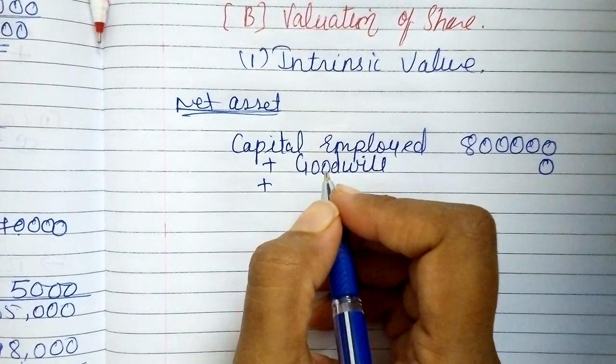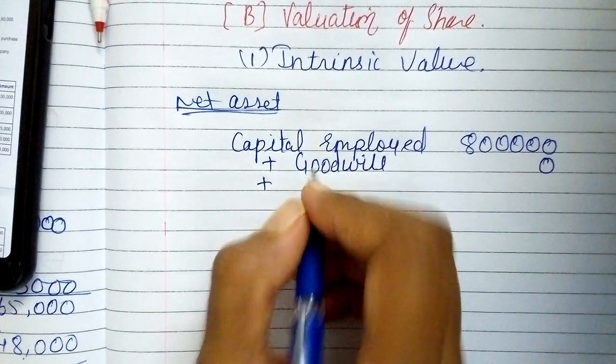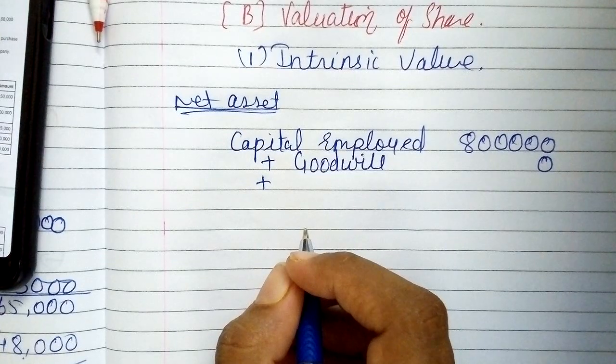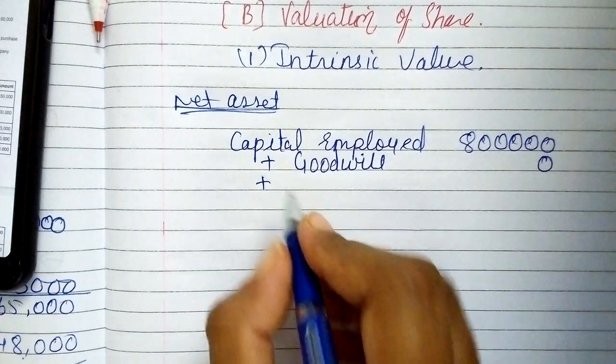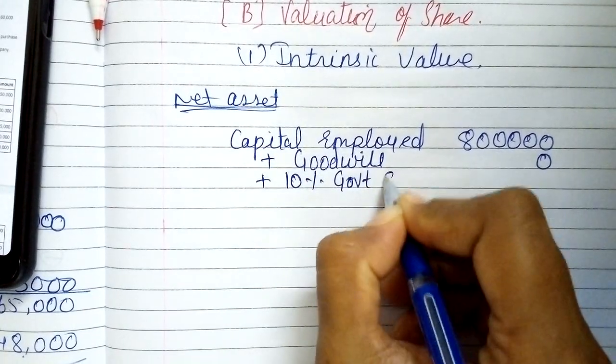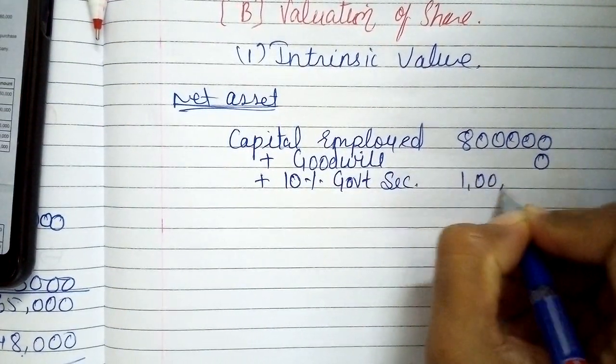Plus we have not considered non-trading investment, that is government security, at the time of calculation of goodwill, but we need to take this right here. So 10% government security, that is 1 lakh.